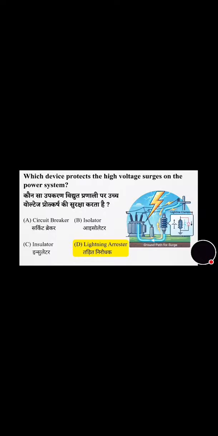Which device protects against high voltage surges on the power system? Its correct answer is option D, that is lightning arrestor. You can see in the photo also. Now move towards the next question. Which one is not a current collector for overhead systems? Its correct answer is option B, that is cable collector.